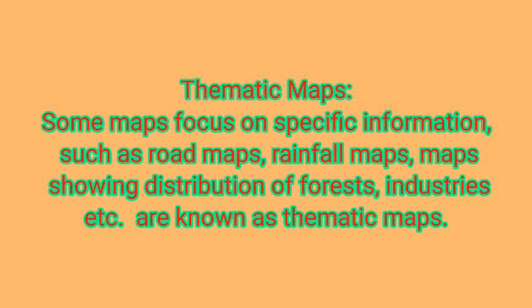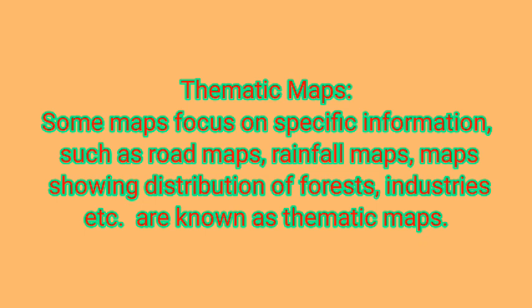Next one is the thematic map. What are thematic maps? Some maps focus on specific information. For example, maps showing roads, rainfall, the distribution of forests, industries are known as thematic maps.